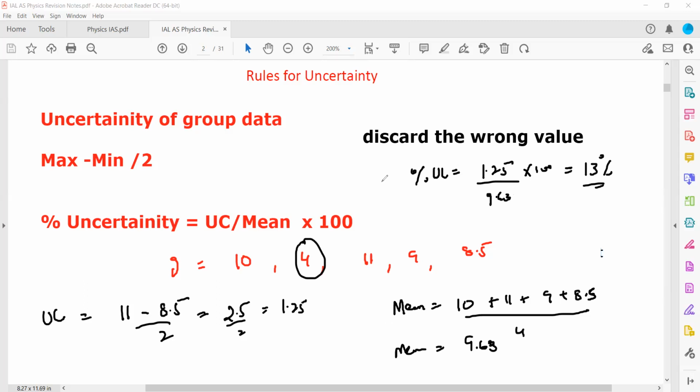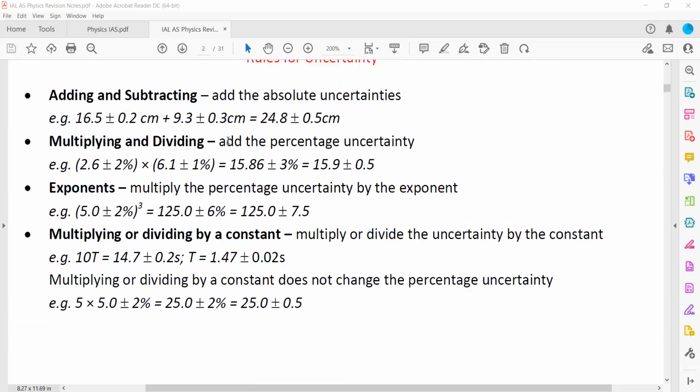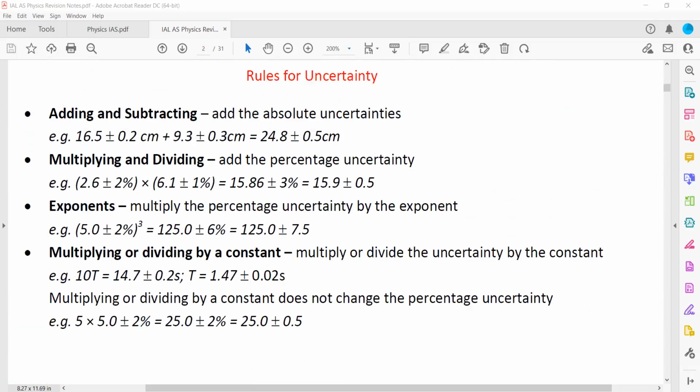So this was all about the uncertainties. Then there is another thing which you have to calculate, which is the percentage difference. There's an uncertainty and then there is a percentage difference. So how can we calculate the percentage difference? I think it's maximum minus minimum divided by the mean, multiplied by 100. The percentage difference depends on what is given to you, like if the standard value is not given.